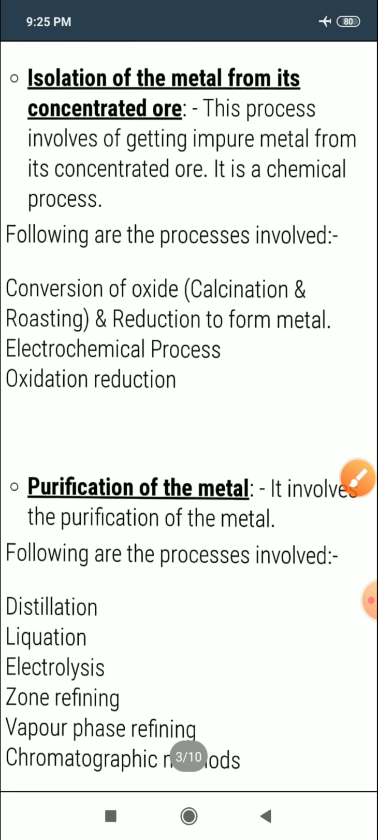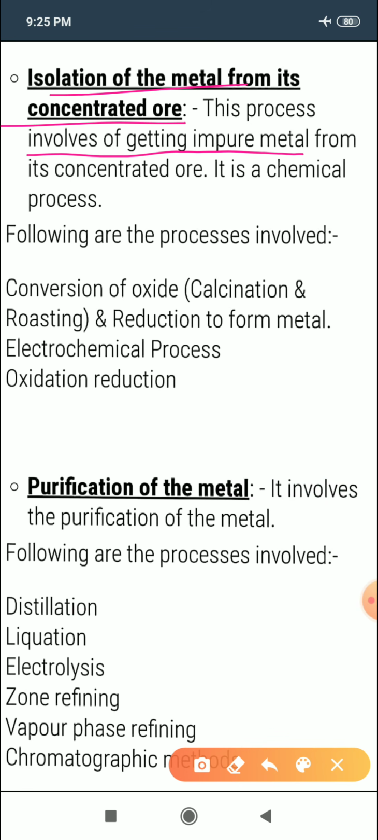And the third step is the extraction of crude metal from concentrated ore, meaning the metal which we get in the second step. So the third step is isolation of metal from its concentrated ore. This process involves getting impure metal. In this step we get metal, but it is impure, from the concentrated ore, and it is a chemical method because in this method we use chemical reactions.